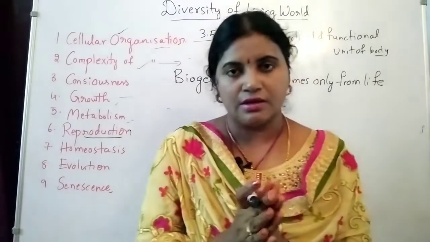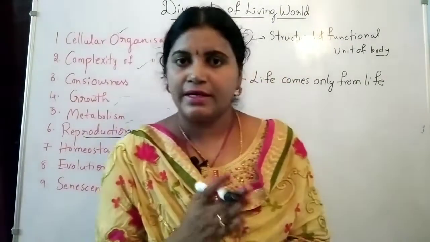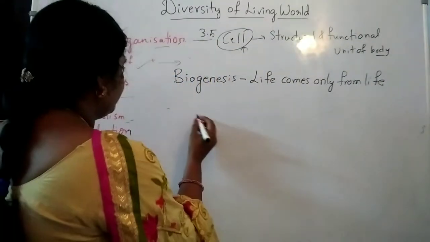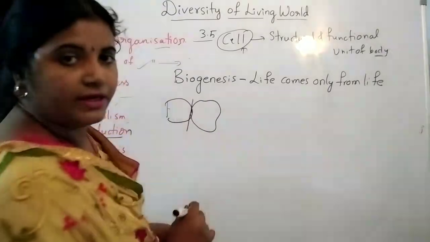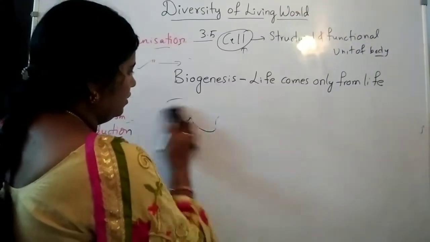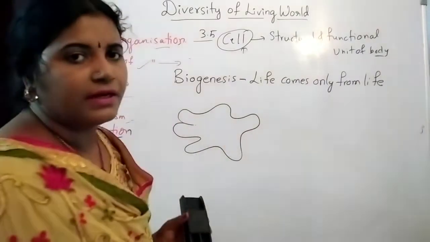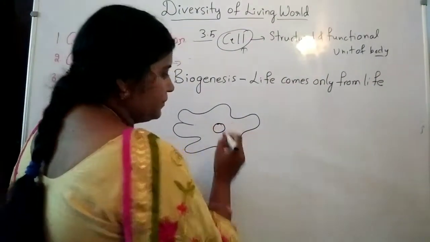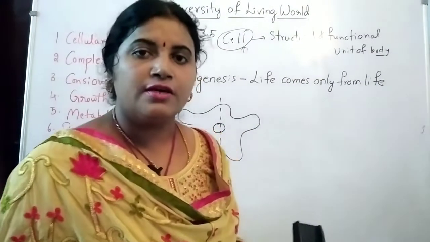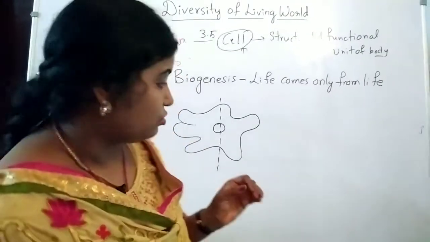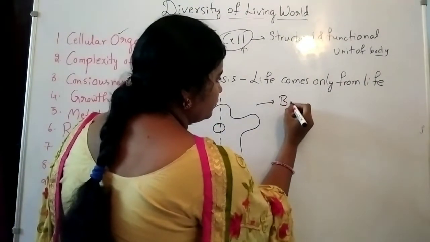Why? Because in unicellular organisms, how is reproduction? Simple. One cell splits into 2 organisms. For example, take an amoeba. The amoeba is going to divide into 2 equal halves. Let me show you clearly. So it is an amoeba, because it does not have any particular shape, we can draw any shape. This amoeba is going to be equally divided into 2 daughter amoebas. Equal division into 2 daughter amoebas is known as fission, binary fission. What is that method? Binary fission.